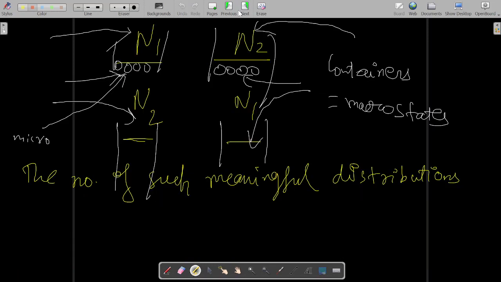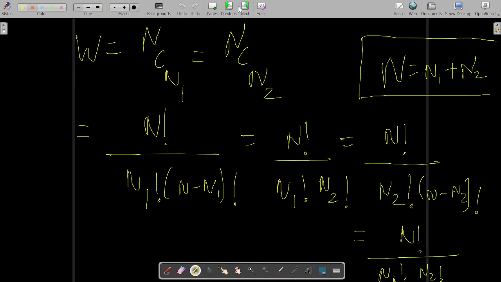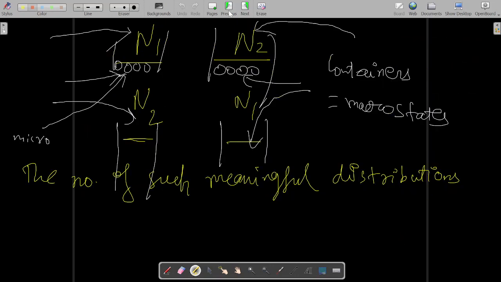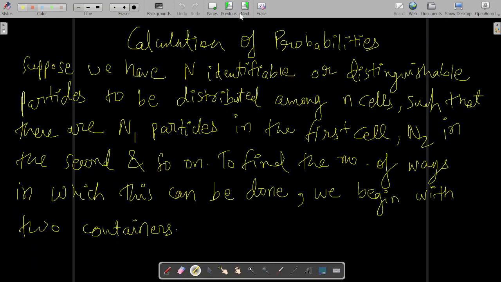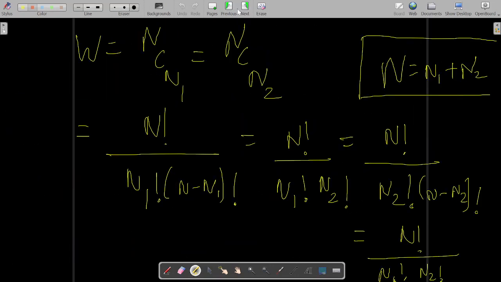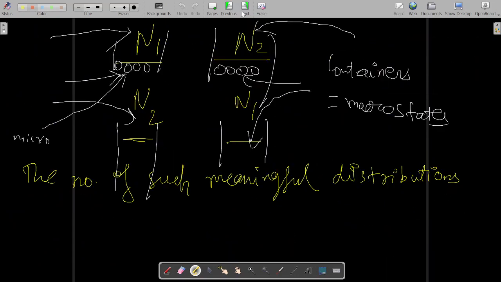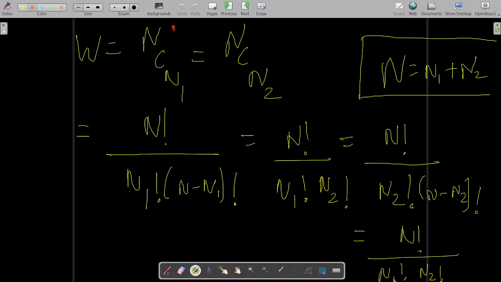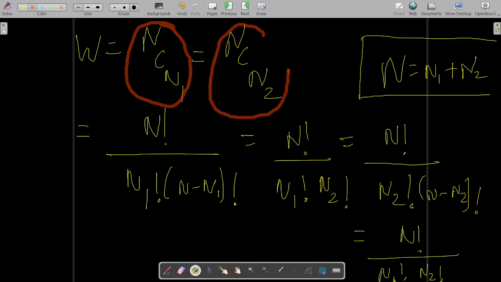So this is the thing. Now when you try to arrange these, the number of such meaningful distributions for these distinguishable particles in these two containers is given by a formula, as there are only two containers. So nCn1, you can either say nCn1 or you can say nCn2.